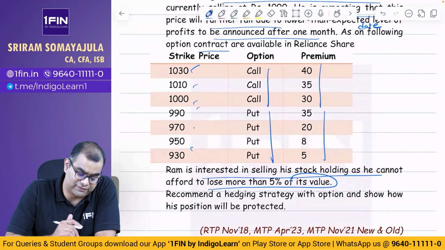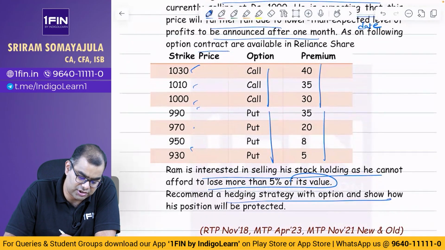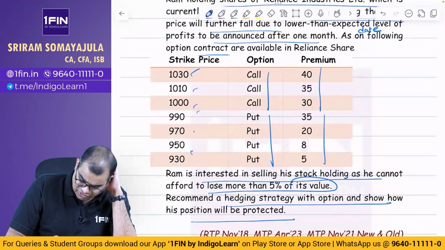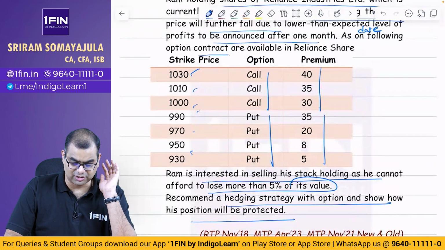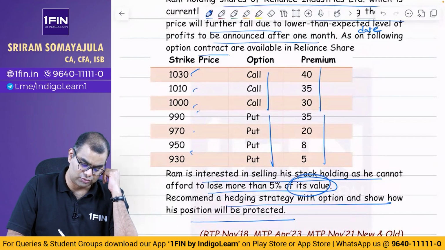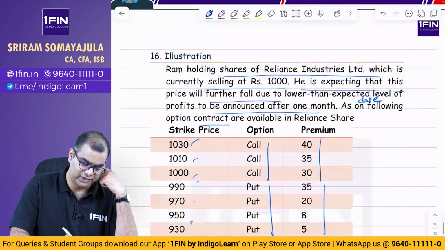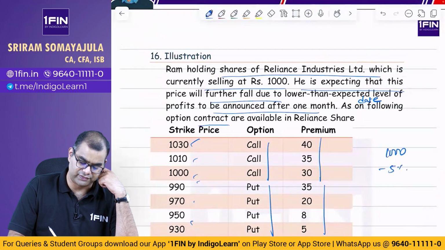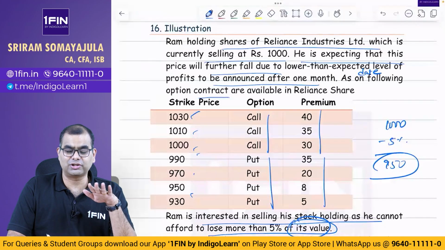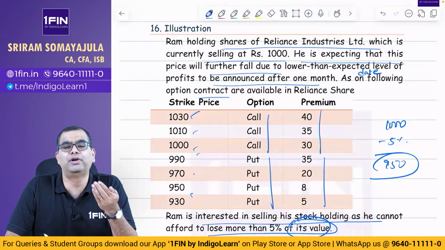Because he cannot lose more than 5%, recommend a hedging strategy with option and show how his position will be protected. So the 5% we can come to later. First, what is he saying? He has a stock. He doesn't want to lose more than 5% of its value. So are they referring to 5% of 1000? That is 1000 minus 5%, which gives 950. He wants to sell it at 950. He wants to ensure that he doesn't sell at a rate below 950.